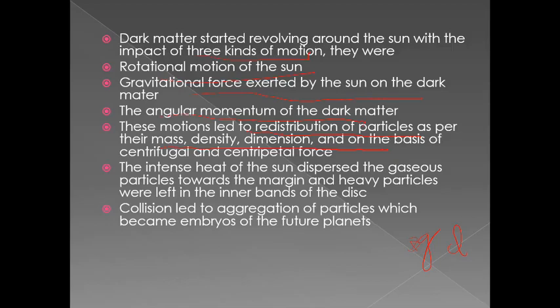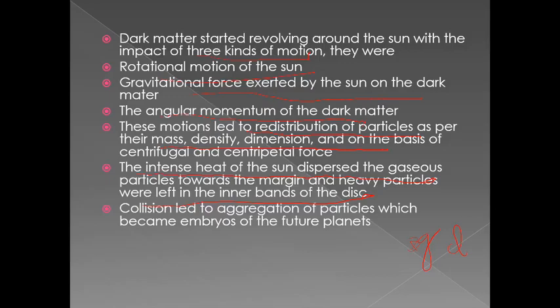So they could rearrange themselves, and the intense heat of the sun dispersed the gaseous particles towards the margin, and heavy particles were left in the inner bands of the disk. Because the gaseous particles were of low density and light, they were pushed away from the sun to the outer margins.